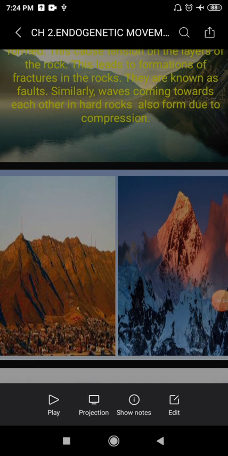So block mountains have examples such as the Black Forest mountains and the Meghalaya plateau of our country. So this is the formation due to internal movement of the earth.